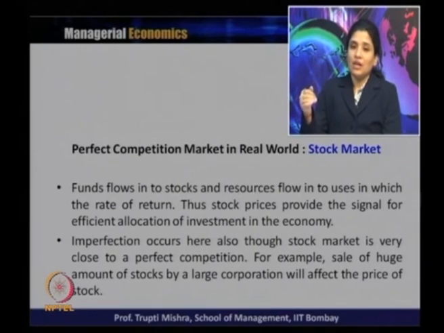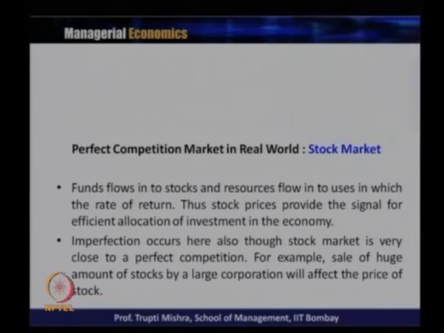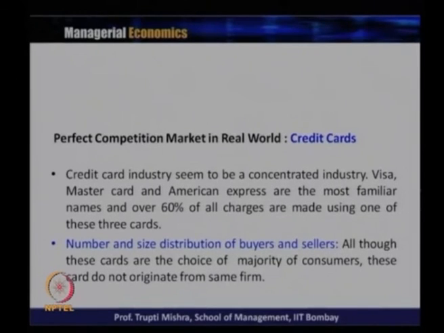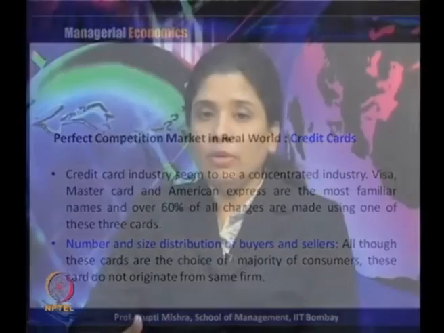For example, the sale of a huge amount of stock by a large corporation will affect the price of the stock, which goes against the characteristic of a perfect competitive market structure, that one seller or one buyer cannot influence the price of the product. So to summarize, the stock market comes closely to the perfect competitive market, but still there are some imperfections.